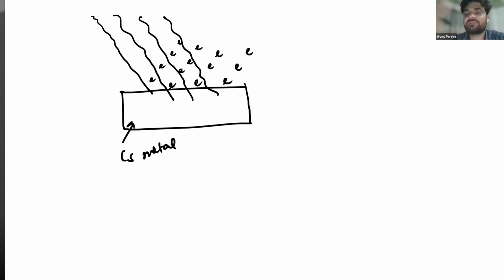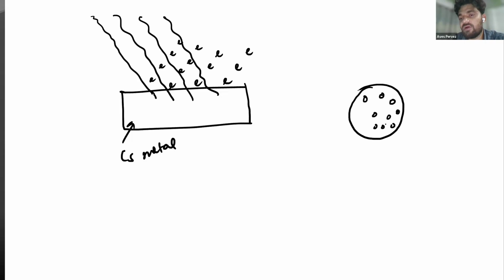So how is this possible, and how does it show that this is the particle nature of light? How can we say that? Suppose we have a circle and in it I have placed some tiny balls, and I take this stone and hit it. Then what would happen? Is there anyone who can explain what would happen?